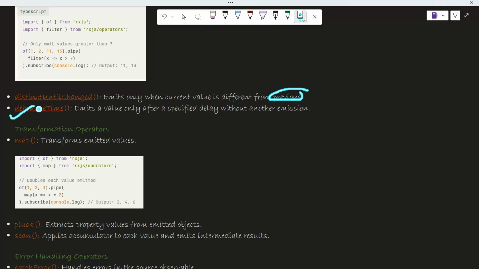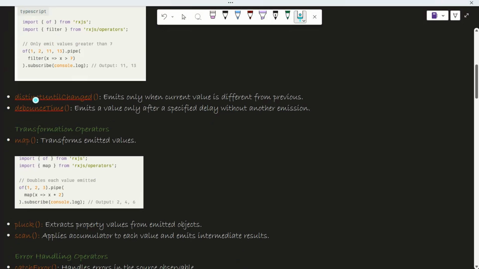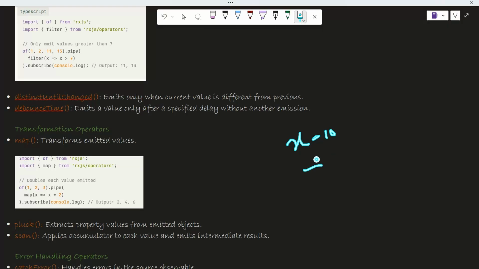Now we have debounceTime. Again, this is very important. All these filtering operators are used very frequently. This is also used in combination with your switchMap. This emits a value only after a specified delay without another emission. Suppose I have this x as 10. So after 10 seconds, my other emission would happen.